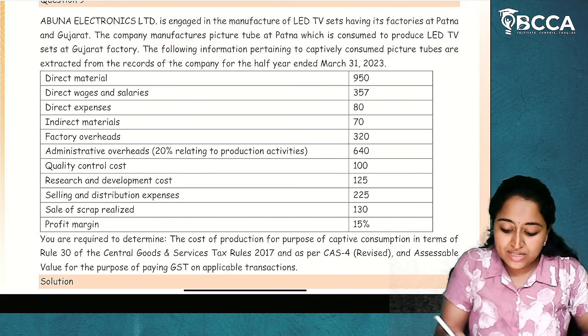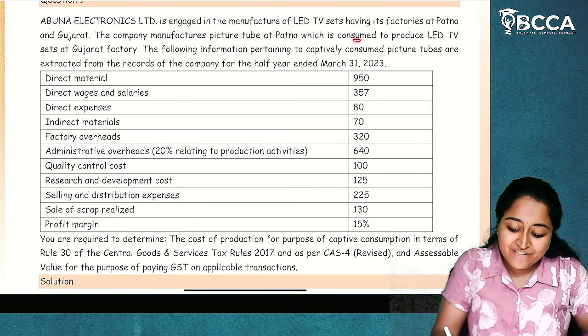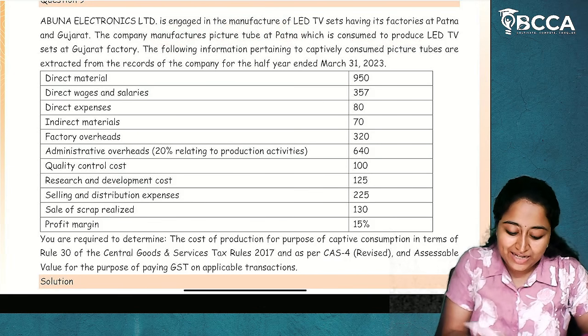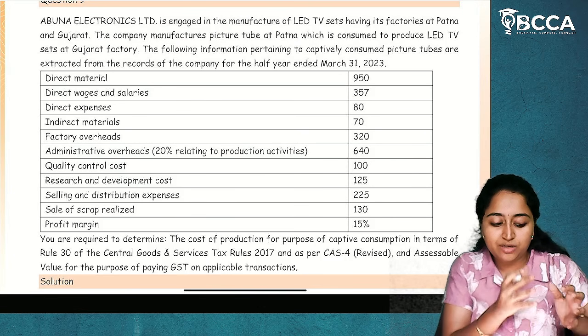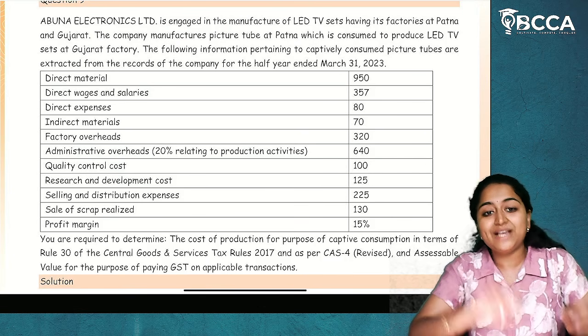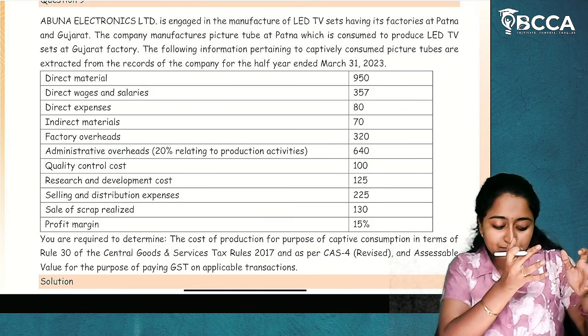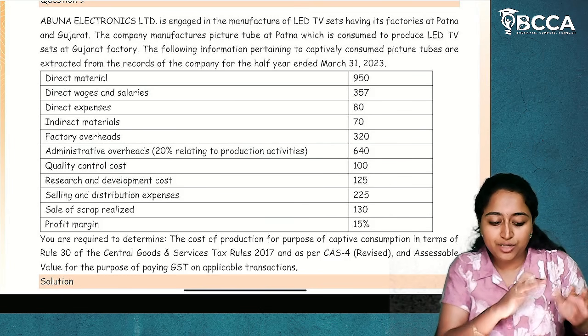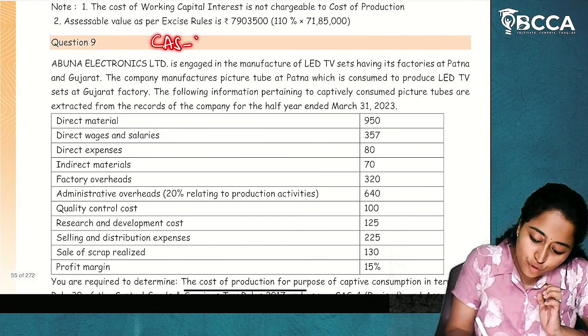What manufacturing is happening in Patna? In Patna, they manufacture picture tubes, which are consumed to produce LED TV sets at the Gujarat factory, which means in one factory they are manufacturing picture tubes which are utilized in another factory. Nothing but captive consumption. In one unit they are producing, and they are using the same in the next unit.